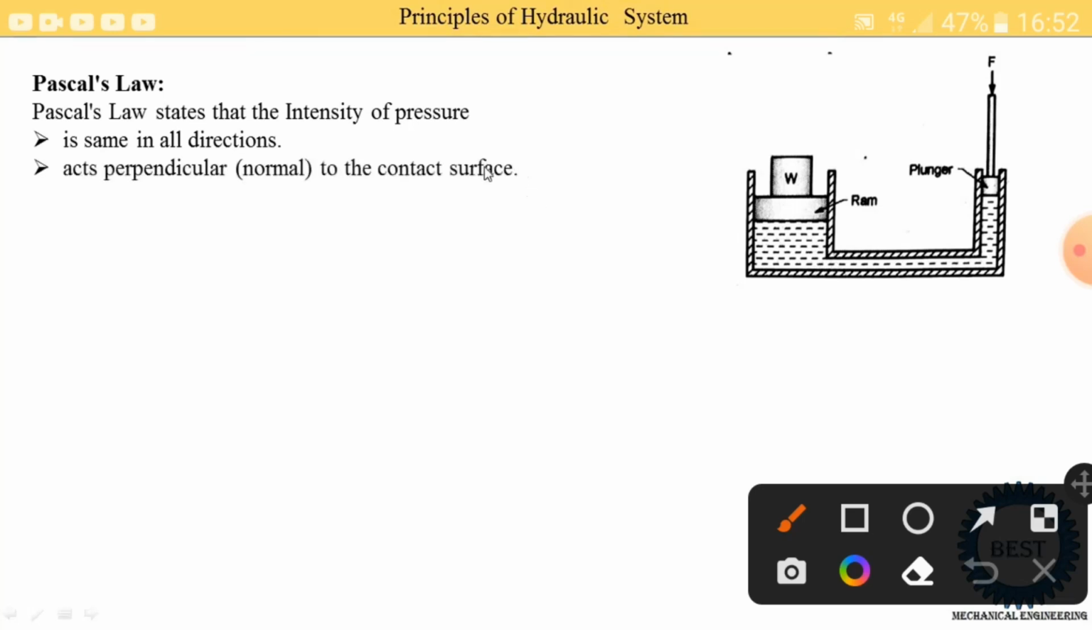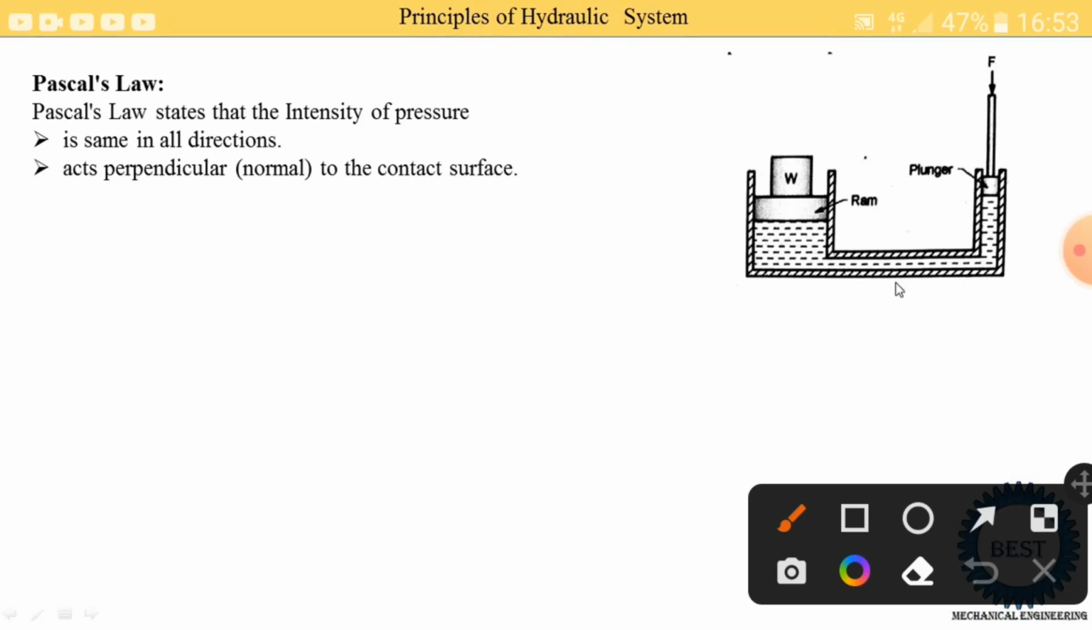Second, intensity of pressure acts perpendicular to the contact surface. Perpendicular is also called normal, perpendicular means at 90 degrees. Suppose we take this surface, that is a vertical surface. In this surface the intensity of pressure acts at 90 degrees, meaning it acts horizontally. Suppose we consider this horizontal surface, then the intensity of pressure acts in the vertical direction.